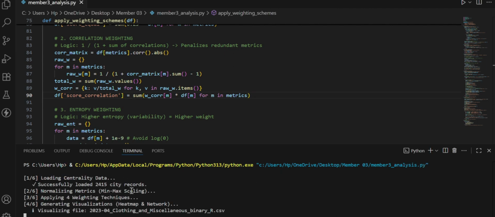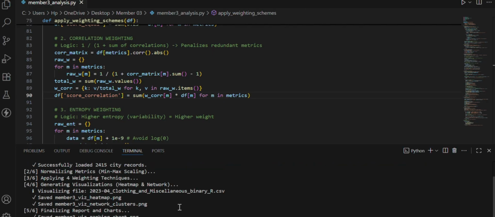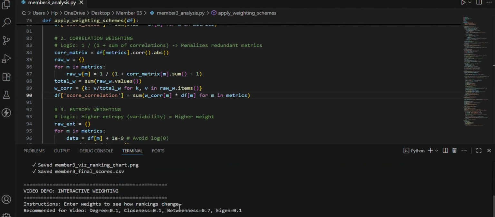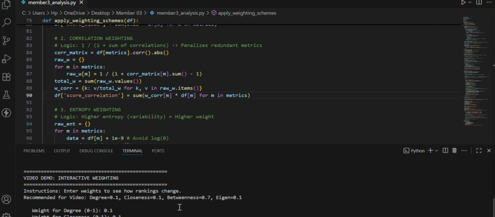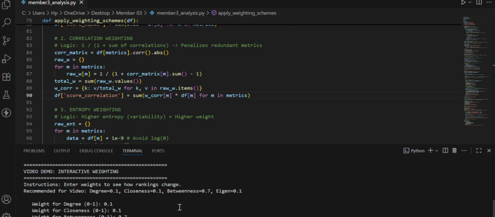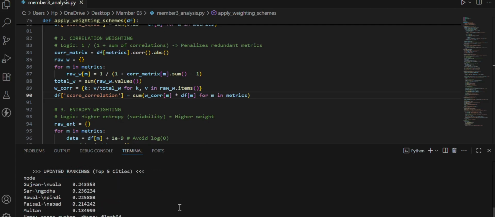I've also built an interactive module to test economic hypotheses live. Let's say we want to ignore raw popularity and strictly hunt for structural bridges. I manually set degree to 0.1 and increase betweenness to 0.7. The ranking updates instantly. This proves our code is flexible enough to answer dynamic economic questions on the fly.